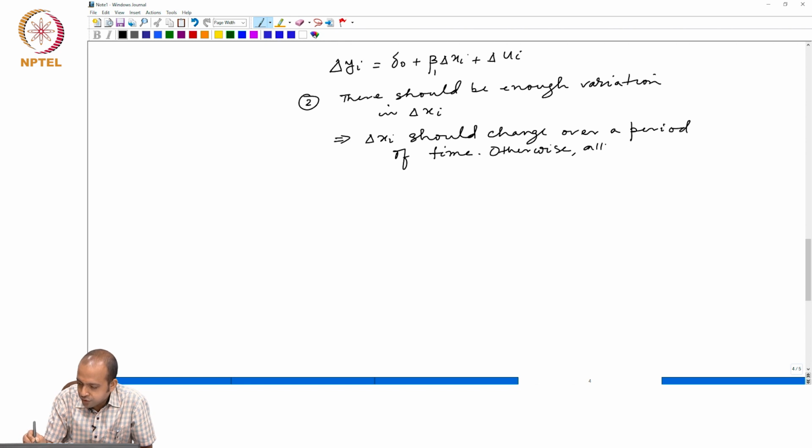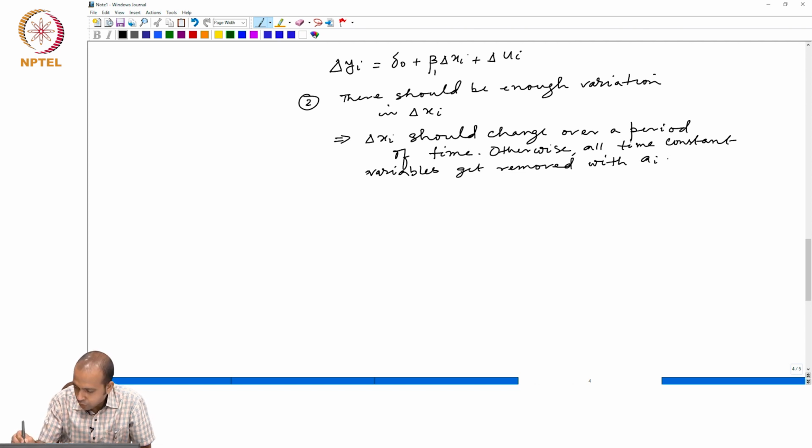All time constant variables get removed with a_i while taking the first difference.